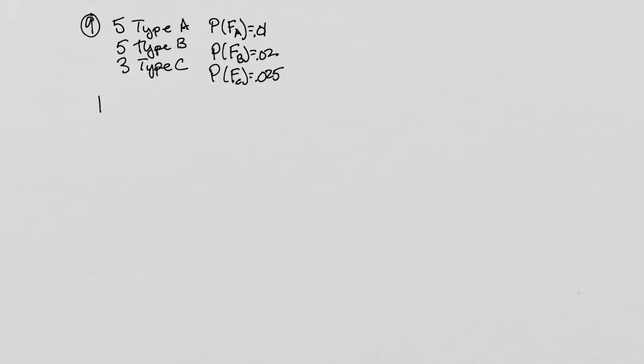And what we want to get here is the probability of no failures. So what I want to do is get this no failures in terms of these individuals up here. We want none of the type A's to fail, none of the B's to fail, none of the C's to fail. Now, we know that the probability of a failure for a type A board is 0.01, so the probability that type A does not fail must be 1 minus 0.01, or 0.99.